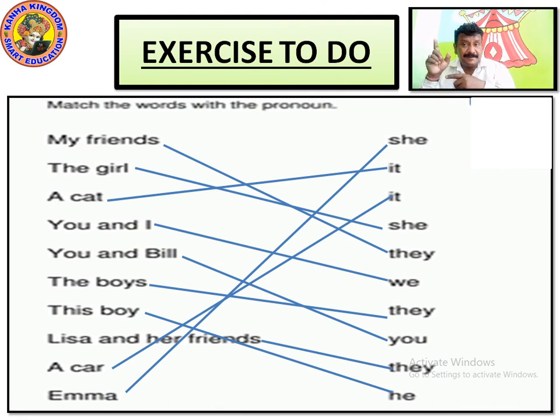There are many words, but these are the basic words which you have to learn. He for boys, she for girls, it for non-living things and animals. These are the basic things you always need to keep in mind. So happy learning now.